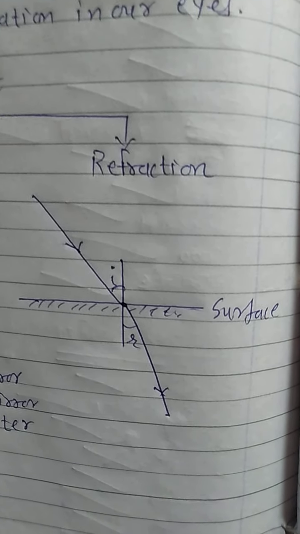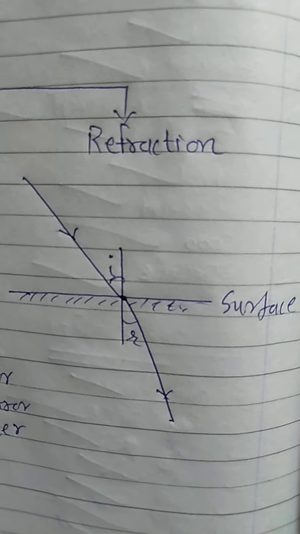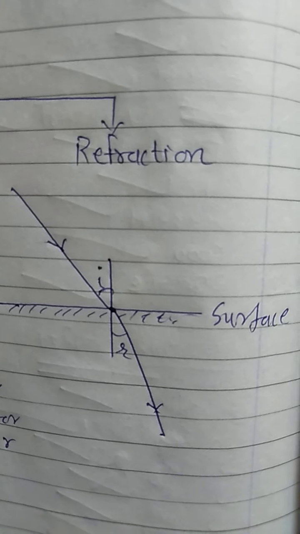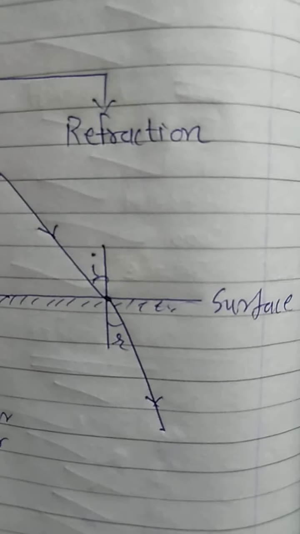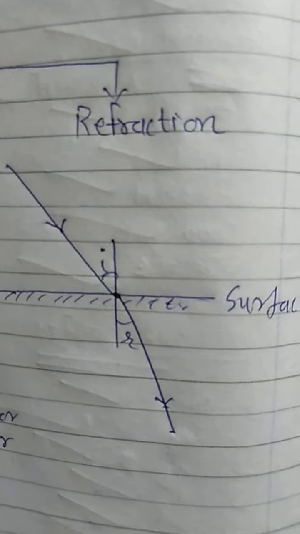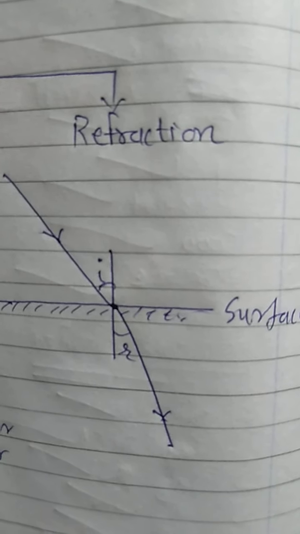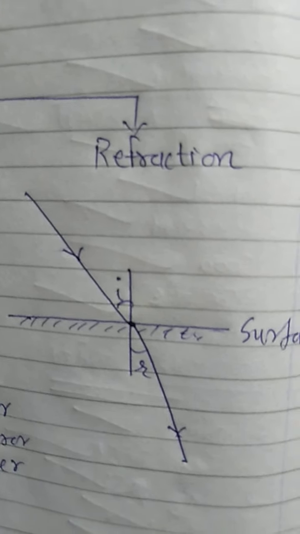Now I am going to give you an introduction to the phenomenon called refraction of light. See, in the spelling we can find reflection and refraction. Only one or two letters are changed, but the meaning is totally different. Refraction is the phenomenon of light in which the ray of light passes through different media.